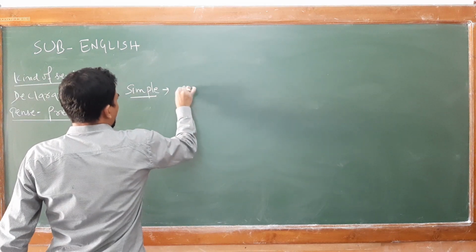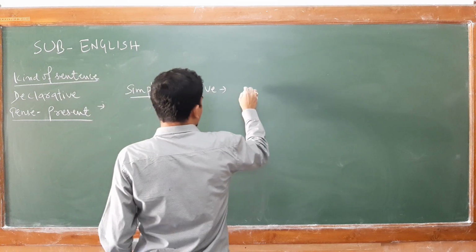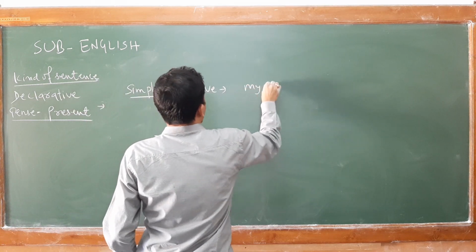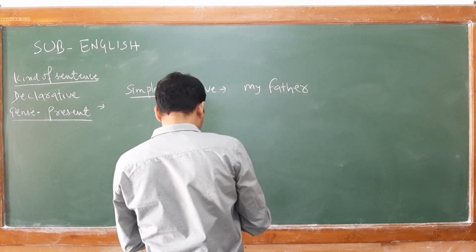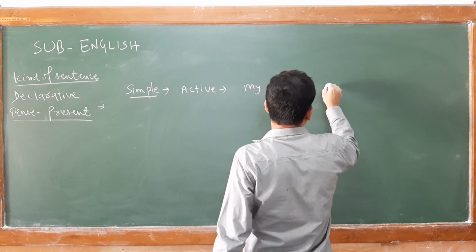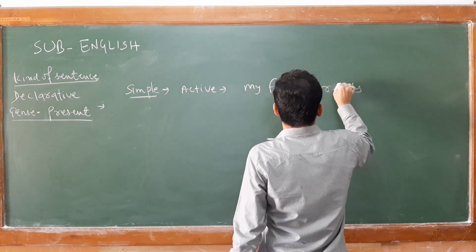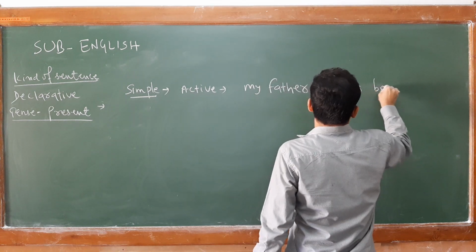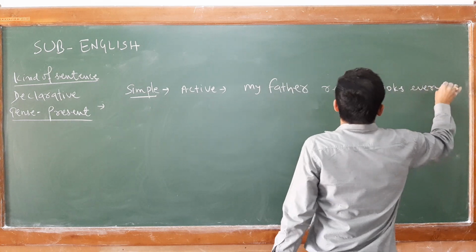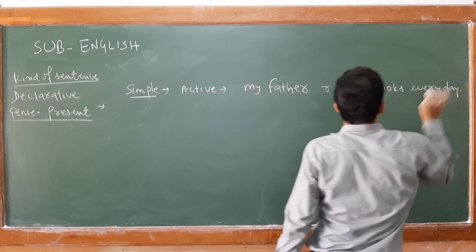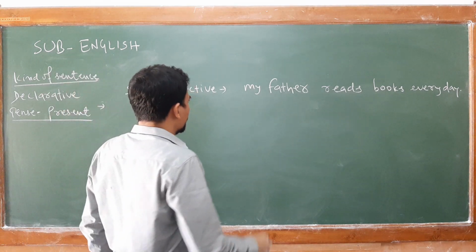Suppose, one example I am showing you. My father reads books every day.